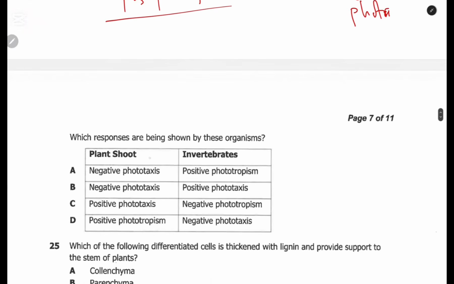Which response is being shown by these organisms? Plant shoot, negative phototaxis, no. Positive phototaxis, no. We said it's positive phototropism. And on the other side we have negative phototaxis because they are moving away from light, and therefore D is the answer for question 24.